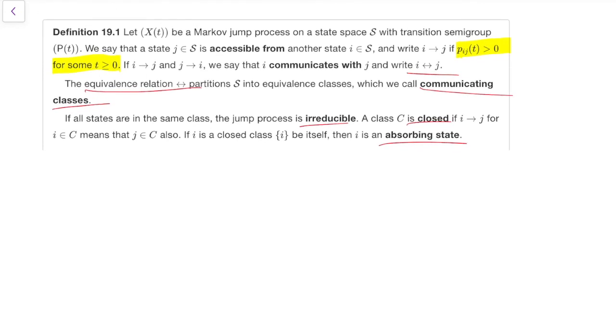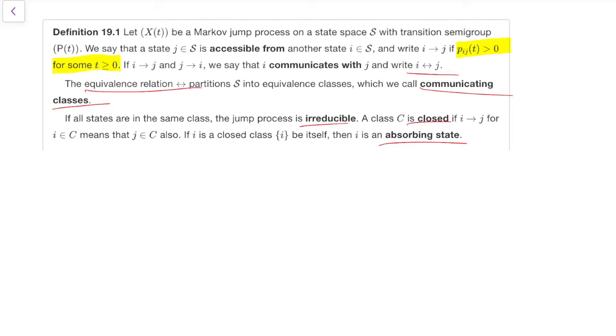Note also that all these definitions, communicates with, accessible, irreducible, are all about whether we can get from i to j. Nothing here has anything to do with how much time it takes to get from i to j. It's just: does there exist some t. So when we're thinking about whether something's accessible or communicates with, we're not thinking about time. So it doesn't actually matter whether we're in continuous time or discrete time. Everything's going to be exactly the same.